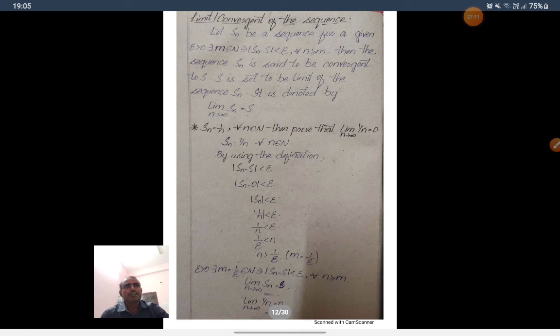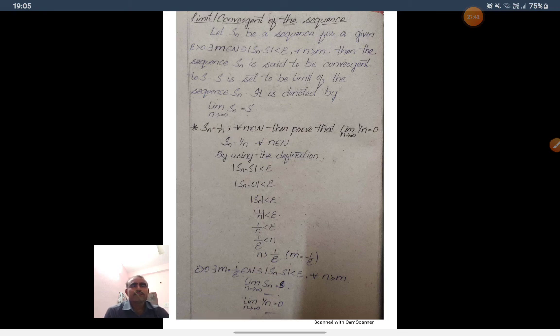So, an important theorem here: the limit, and convergence of a sequence. When is the sequence convergent, and when is the sequence divergent? See the definition. Let Sn be a sequence. For a given epsilon greater than 0, there exists m belongs to N such that |Sn minus S| less than epsilon for all n greater than or equal to m. Then the sequence Sn is said to be convergent to S.